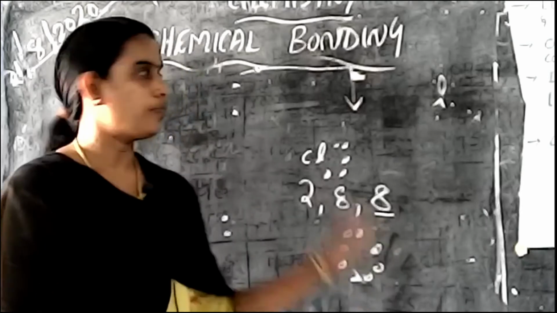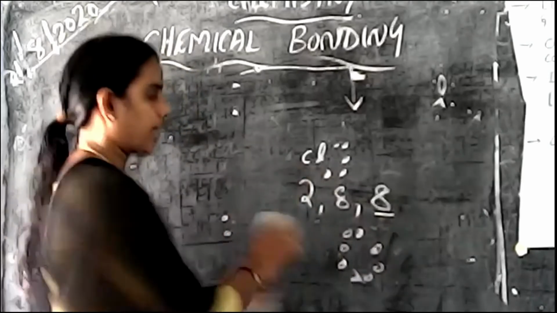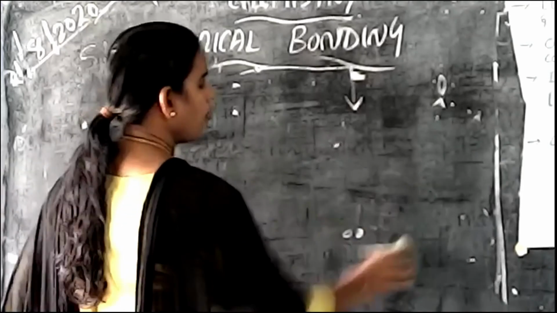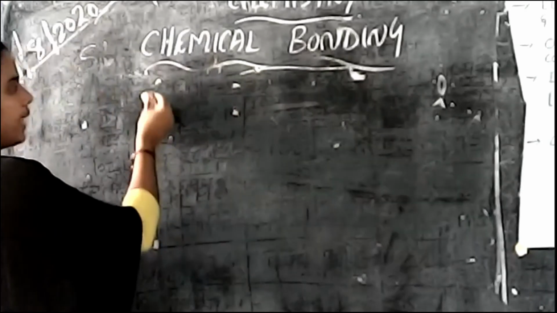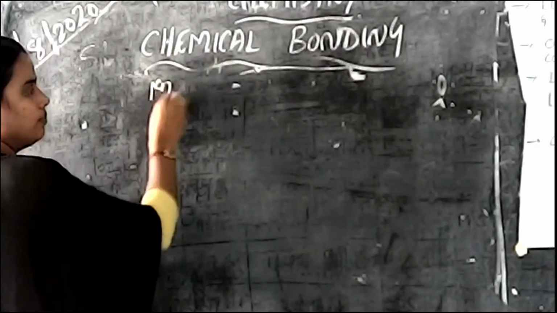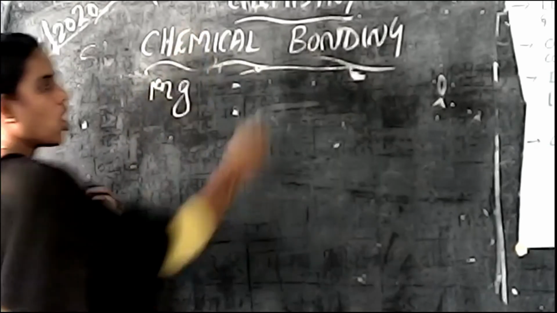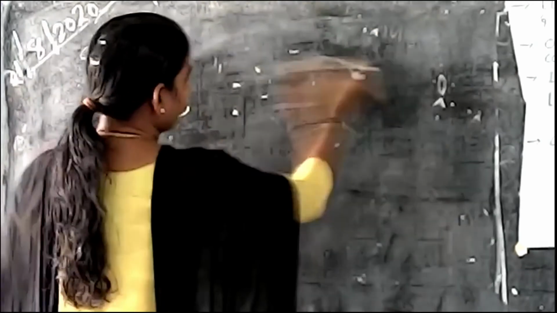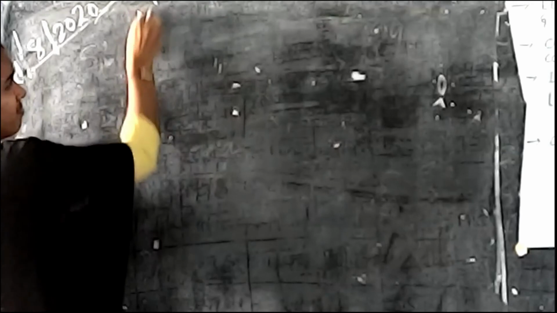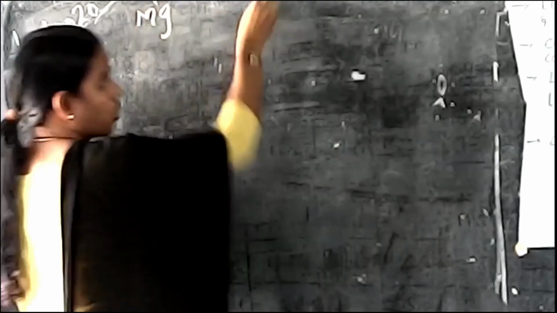Next, we are moving on to another example. Formation of MgO. Here I am taking magnesium and oxygen elements. Listen. Magnesium and oxygen.